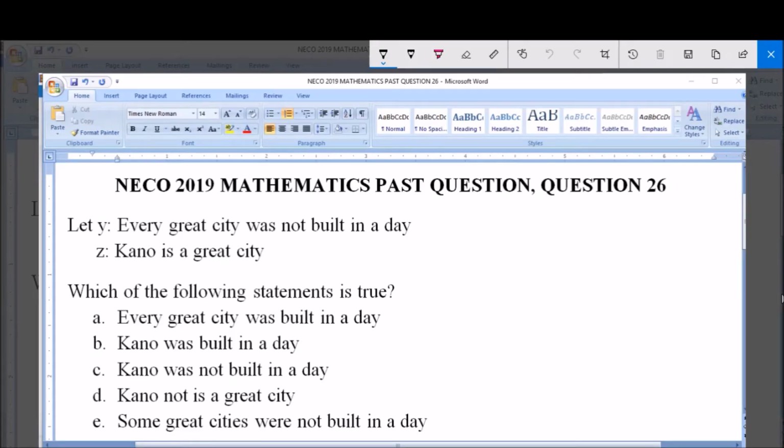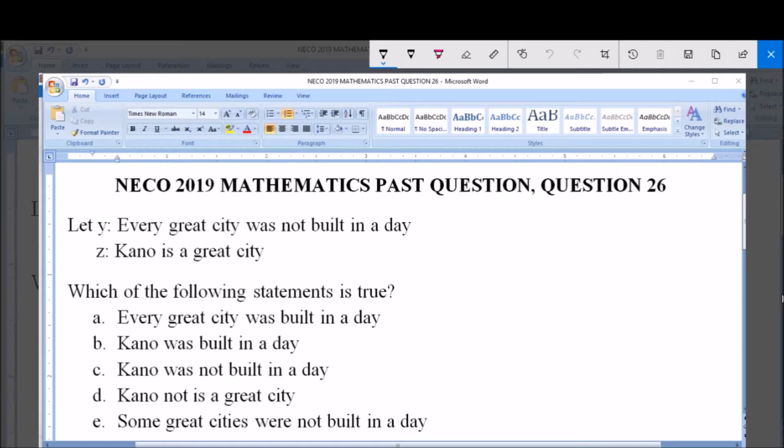Today we're going to be dealing with NECO 2019 Mathematics Past Question, question 26. Let Y, which is a logical statement, say every great city was not built in a day. And Z, another logical statement, say Kano is a great city. Now the question, which of the following statements is true?